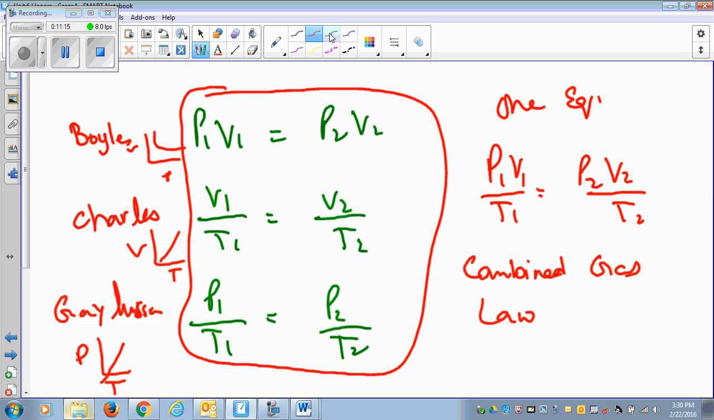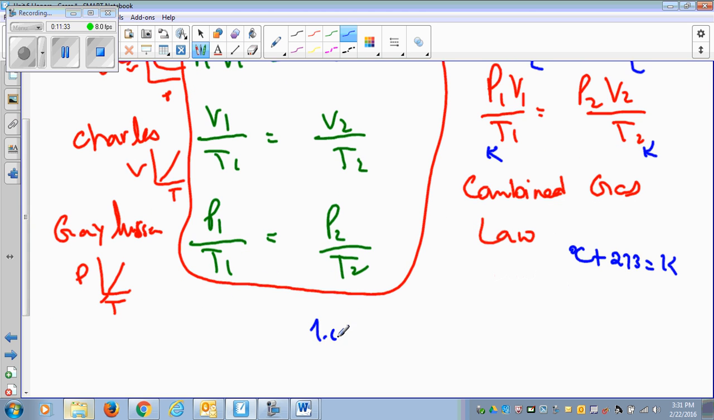Again, a couple of things to remember: the temperature has to be in Kelvin scale, so convert the Celsius into Kelvin before you plug it in. The volume has to be in the same unit. It could be milliliters or liters, it doesn't matter. And there are 3 units for the pressure: 1.00 atm, 101.3 kPa, and 760.0 millimeters of mercury. You have to memorize the 3 units of the pressure.